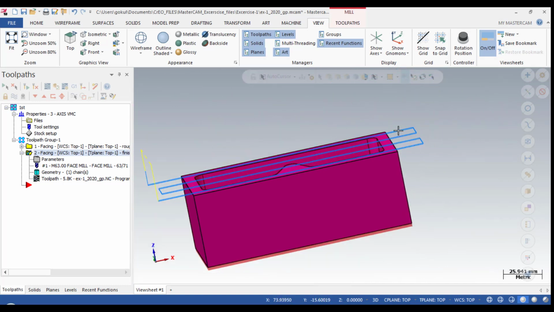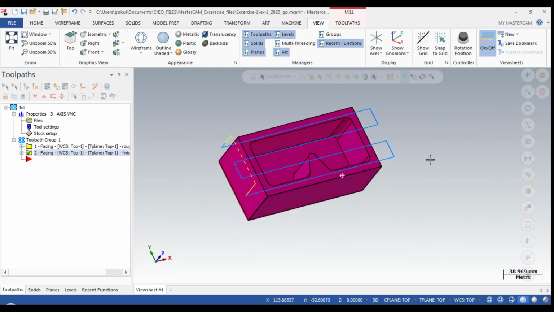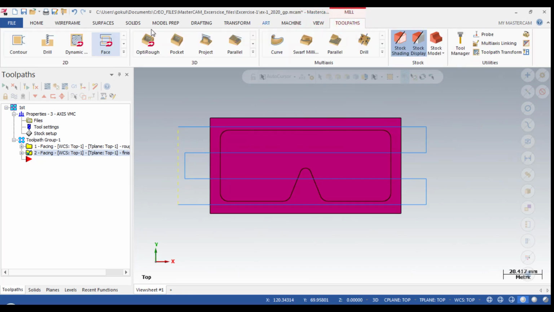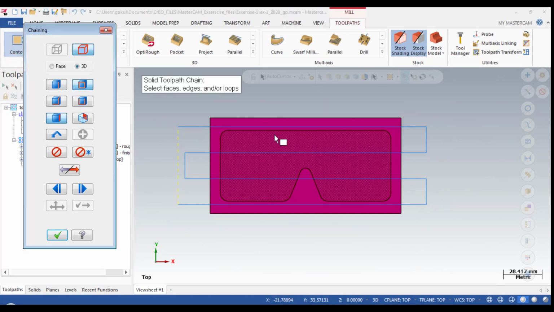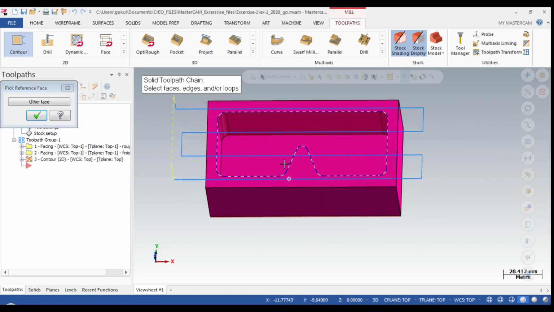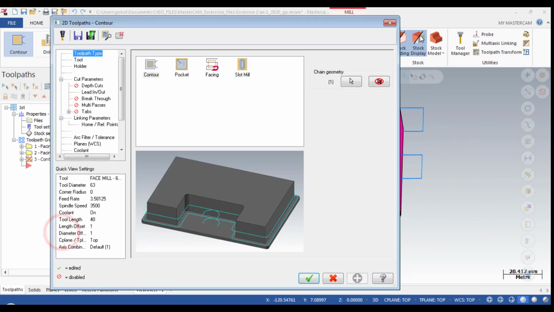So now you see there are 2 toolpaths. That's it, and this facing operation is completed. And now we are going to do inner profile machining. For that, select contour, and just select that face, sorry, not the face, the line, you can do whatever. Okay, just select and done.